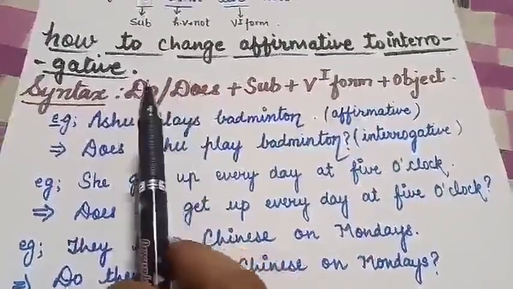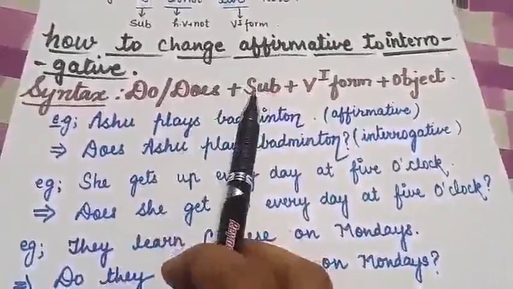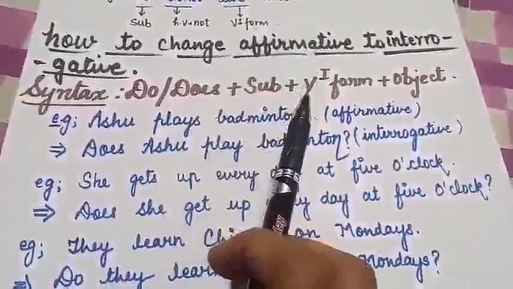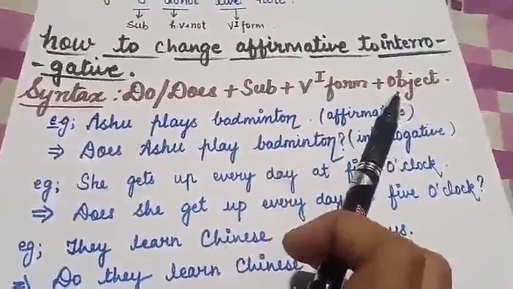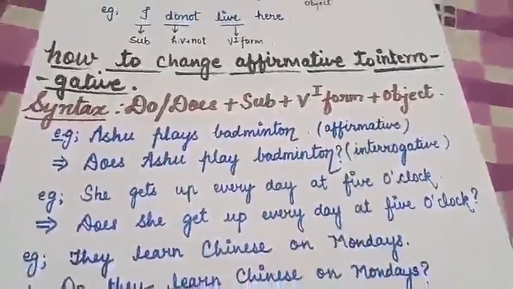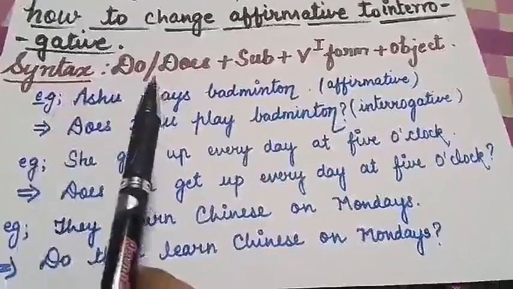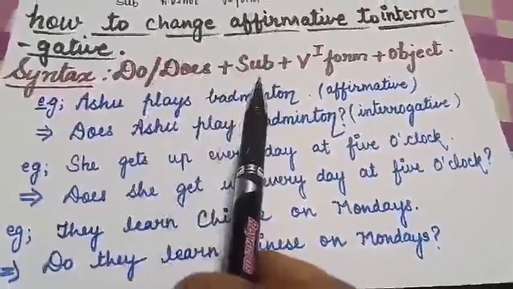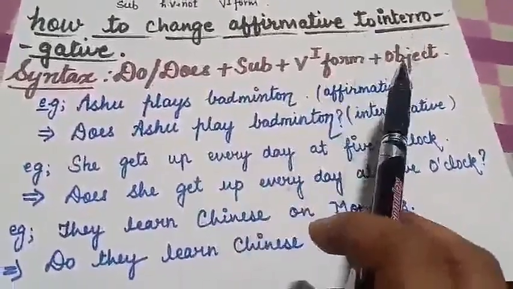You have to choose one according to the subject, and then you have to put the verb first form and then the object. So for an interrogative sentence you have to write the helping verb first, then the subject, then the verb first form, and then the object.